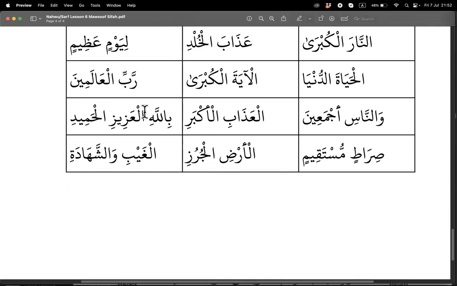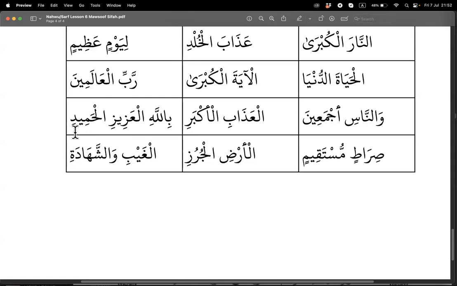Actually, the Mawsoof is the word Allah, Lafzul Jalalah, Allahi. This is the first sifa. This is the second sifa. Remember, sifa can have more than one. So whenever you see two names of Allah coming together, they are sifa number one and sifa number two, not mawsuf sifa of each other.